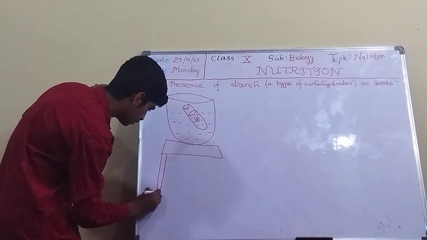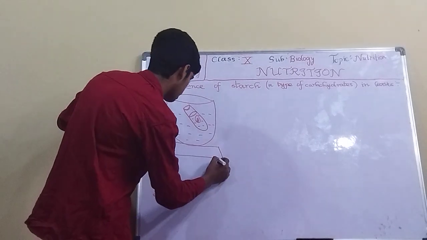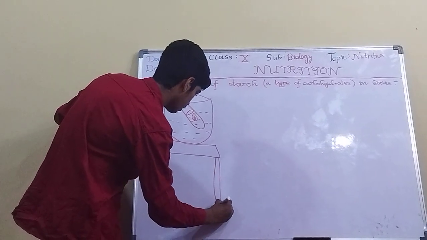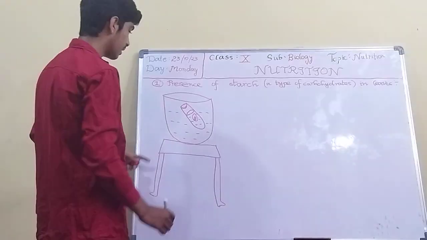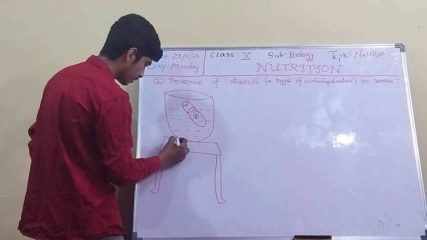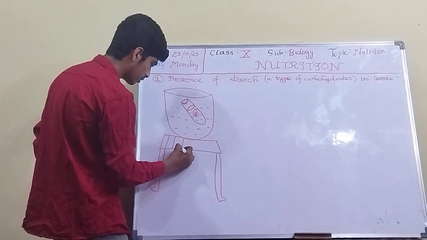These are all materials you can find in the medical shop. This is a tripod stand, and above this tripod stand we have to apply a gauze, asbestos gauze.